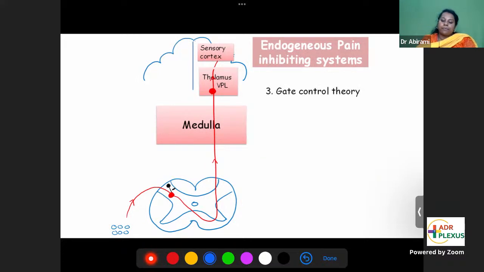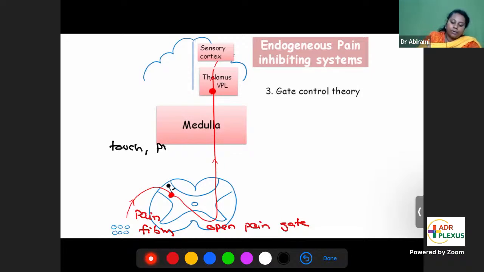The other system, gate control theory. See, there is opening and closing of the pain gates in the spinal cord. So that only is helping to bring down the pain. So what is that opening and closing of these gates? When you have pain, pain is carried by these pain fibers. When pain fibers go to the spinal cord, they would open the pain gate. That's why you feel the pain. They open the pain gate. What are the fibers which will close the pain gate?